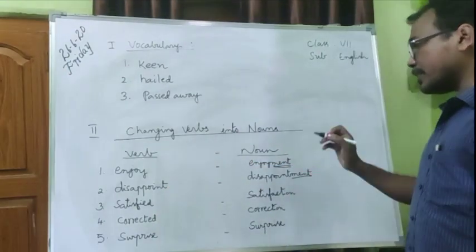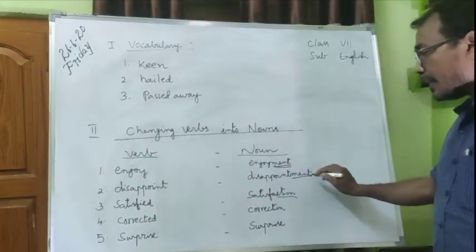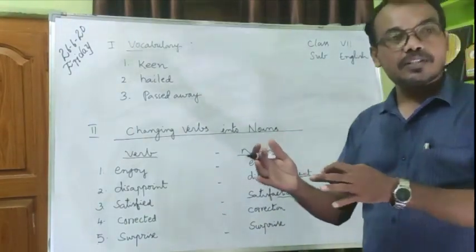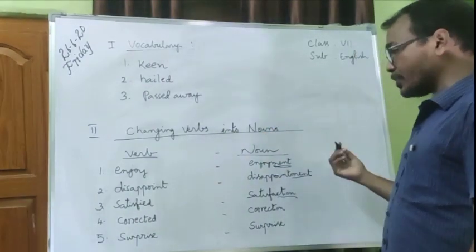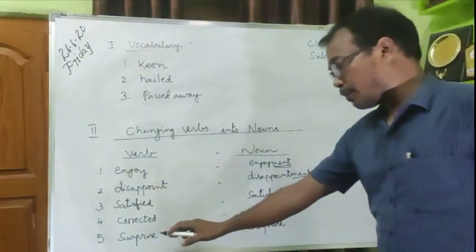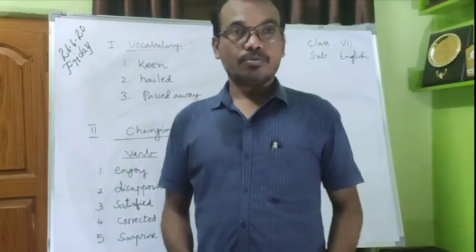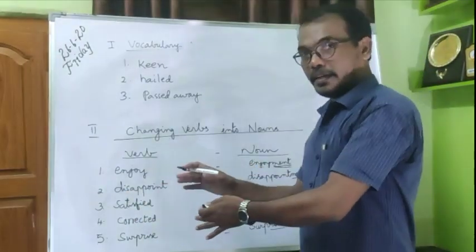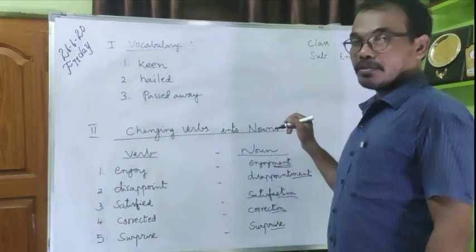Disappoint, disappointment. Satisfy, satisfaction. Don't think the M-E-N-T suffix will always come. Different suffixes will be added to form nouns. Next, correct, correction. Right? Surprise, surprise. Here nothing is added, so surprise is surprise. This is a kind of skill you have to learn, making verbs into nouns.